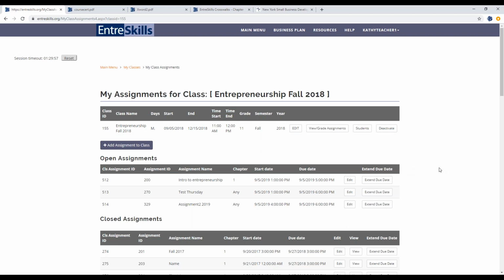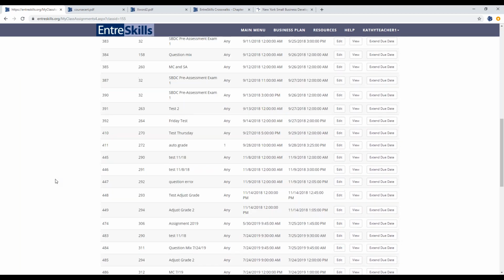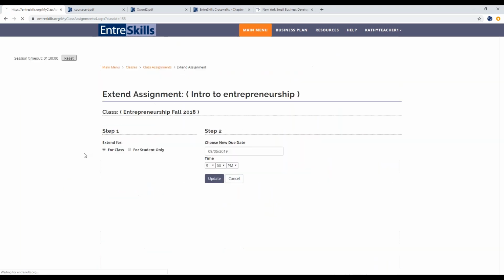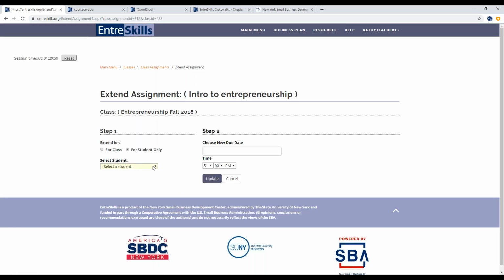And you can see here, you've got a list of your open assignments, any closed assignments. And you just simply click on the extend due date button. You can select for the class or for student only. And then for student only, you'd select the student you're extending it for, choose the new due date, and then click update. And that student will still have access to that assignment, even if the date's passed.